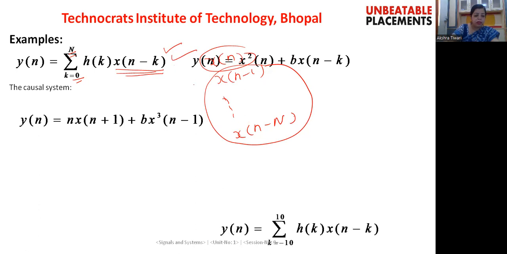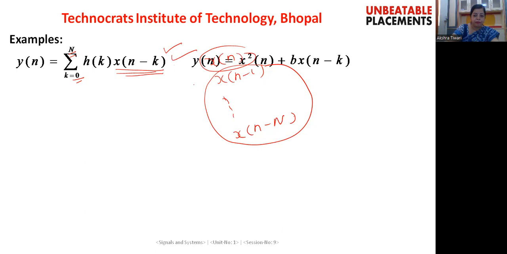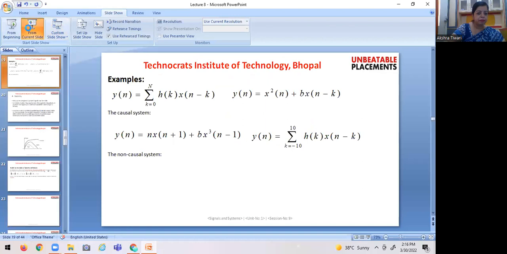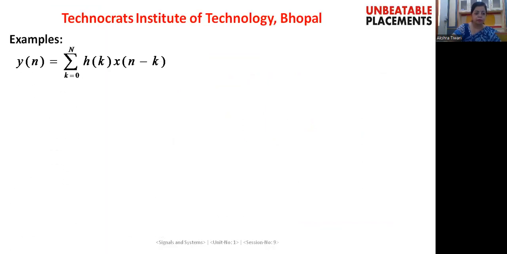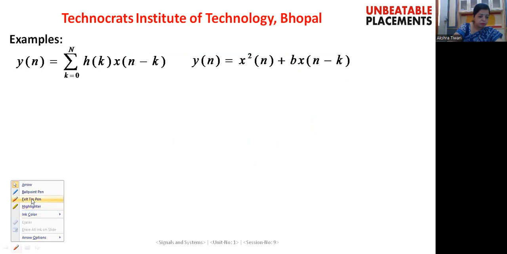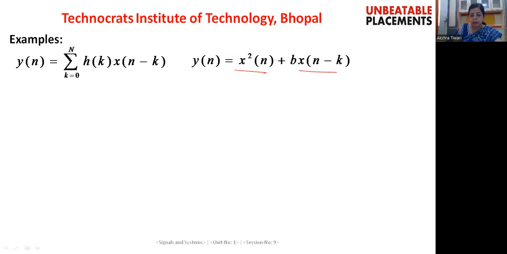Another example is given here. If we consider the second system, the expression for which is given here, you can see this is dependent on the present value of the input and this is dependent on the previous value of the input.